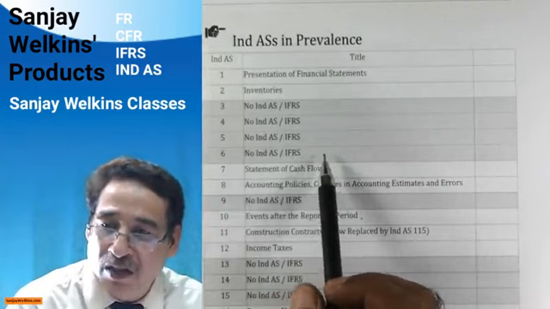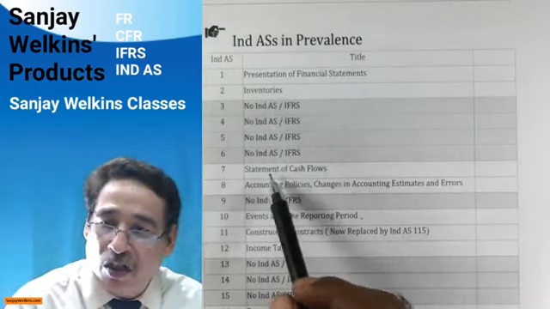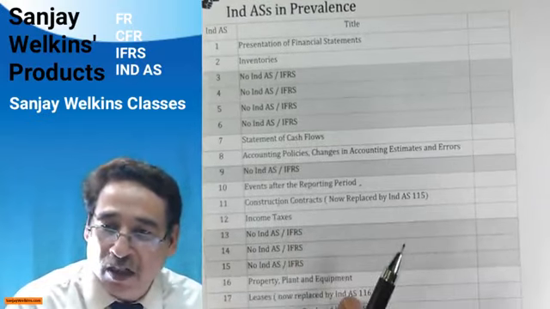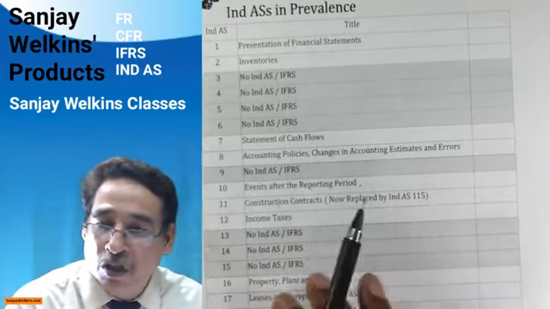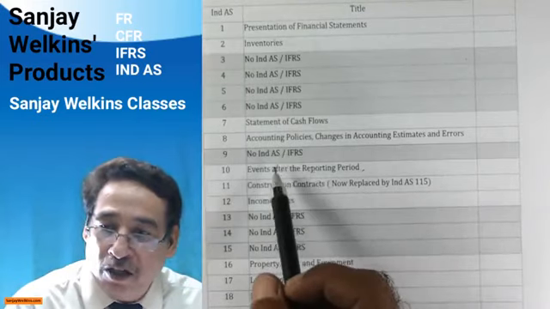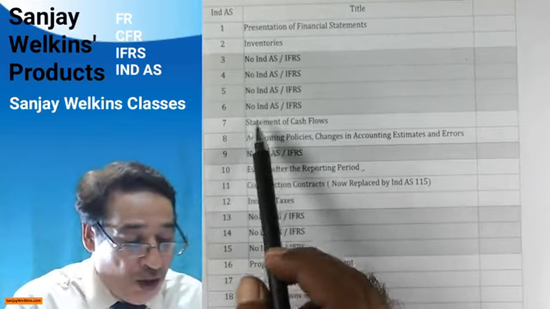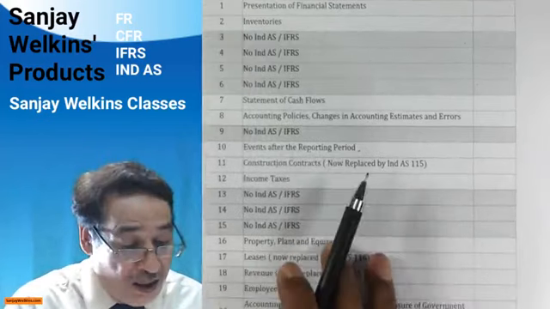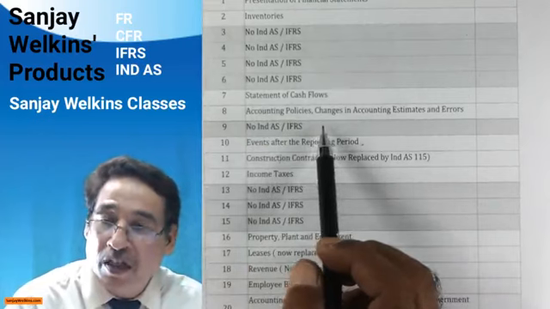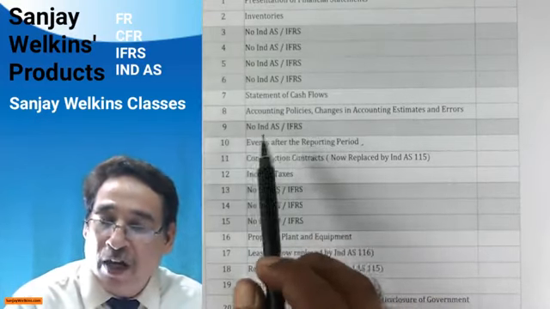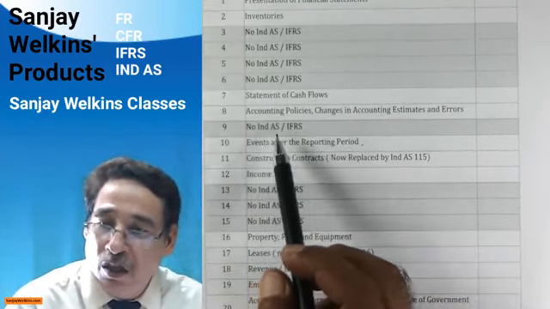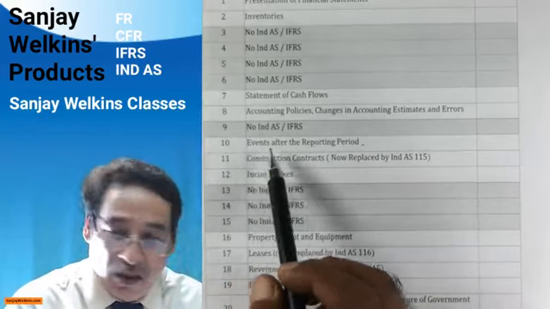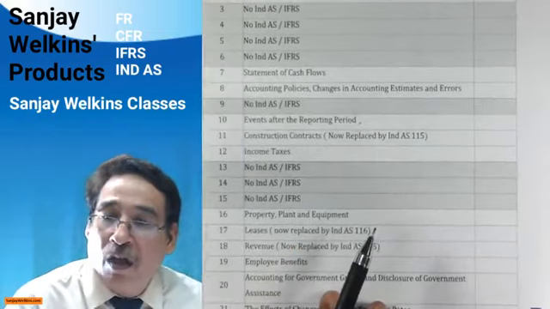In practical life right now, there is no IND AS by the name of IND AS 3 or 4 or 5 or 6. So after 2, we come over to IND AS 7, which deals with the statement of cash flows. Besides that, we have accounting policies, changes in accounting estimates and errors. Then, as far as the ninth is concerned, I have already told you that there is no standard because it has been reflected by a shaded area. Then the 10th deals with events after the reporting period.